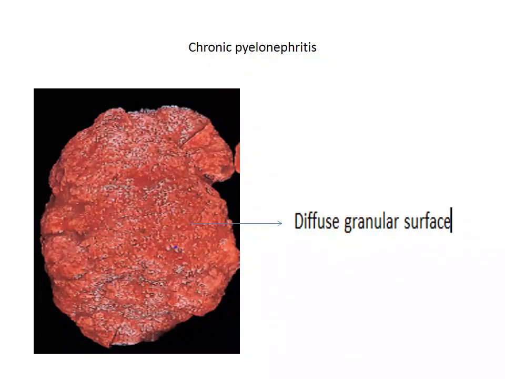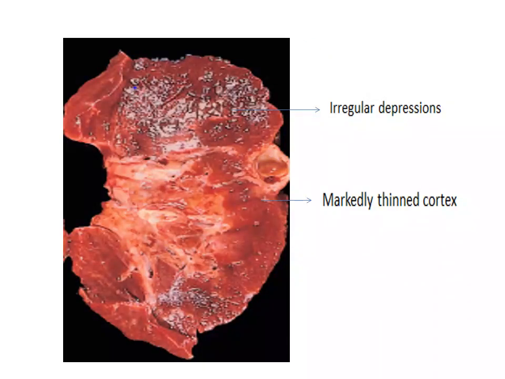Next, coming to chronic pyelonephritis. This is the gross image of the kidney, the external surface showing a diffuse granular surface. This is another picture showing the cut surface of the kidney, where we can see the cortex which is markedly thinned out with areas of irregular depression, which is a feature of chronic pyelonephritis.